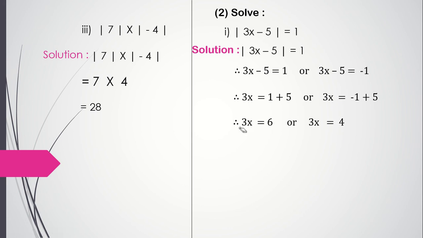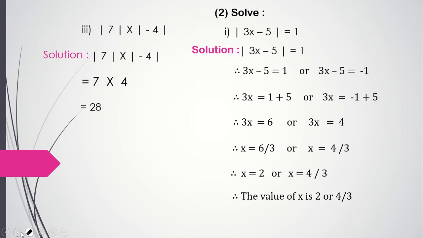Okay. Now 3 is multiplied with x. 3 will go that side, will become division. So we will get 6 upon 3, here also 4 upon 3. So that's 6 upon 3, or x is equal to 4 upon 3. 3 2s are 6. Therefore x is equal to 2, or x is equal to 4 upon 3. So the solution set is, the value of x is 2 or 4 upon 3. I think that was quite easy. Hope you have followed it.